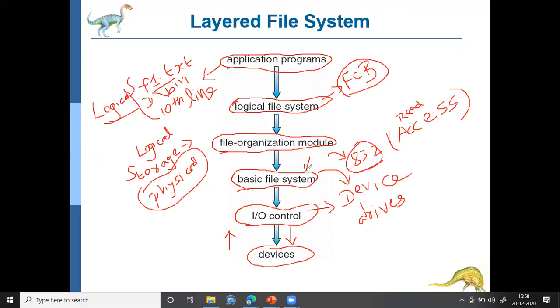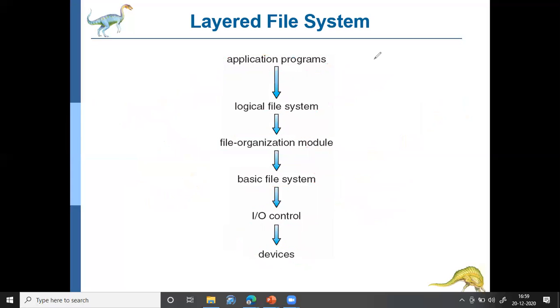Using this block number, the basic file system will identify the respective track number, sector number, platter, or cylinder, and then using that information the device driver will access the particular device, and it will get the work done. Okay, so this is how the content in the files are accessed.